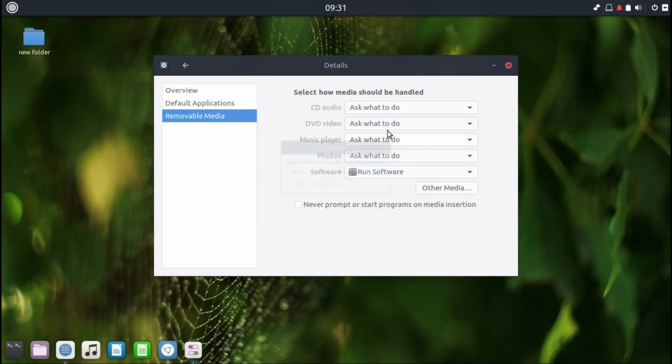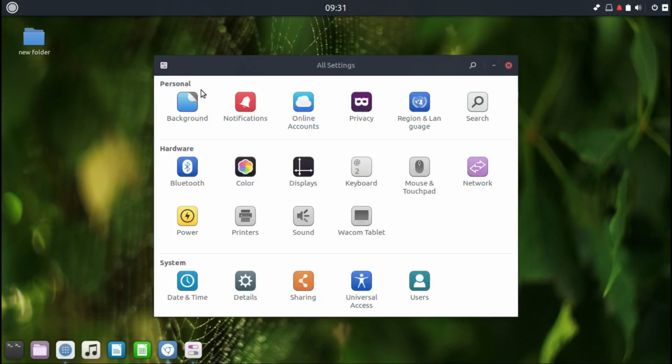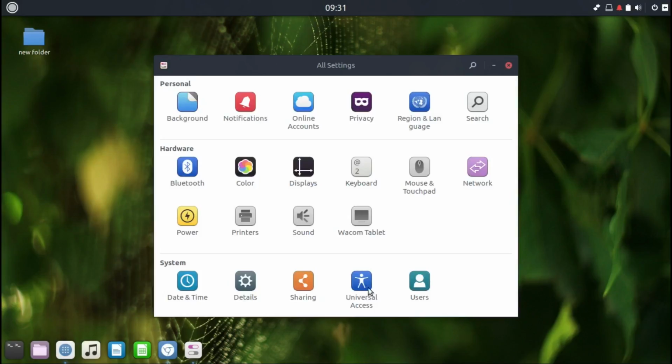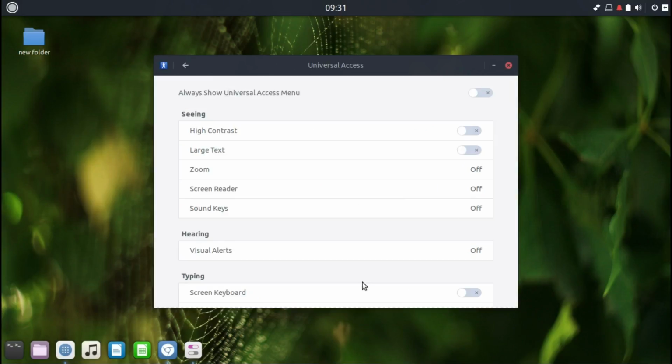All these options, I love Linux. It's not just Budgie, all the options, but it's many Ubuntu systems, at least. You can change your computer name, universal access.